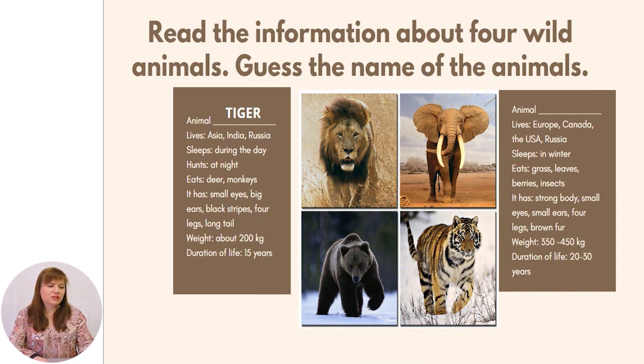Another description that is characterizing another animal is that it lives in Europe, Canada, the USA, Russia. Sleeps in winter. Eats grass, leaves, berries, and insects. It has a strong body, small eyes, small ears, 4 legs, brown fur, and it weighs 350 to 450 kilograms. Duration of life is 20-30 years. Of course, it is the bear.